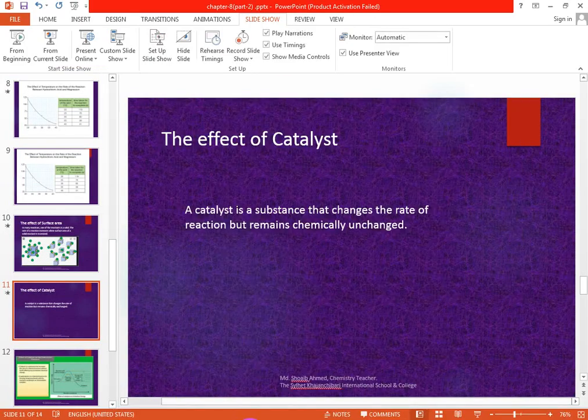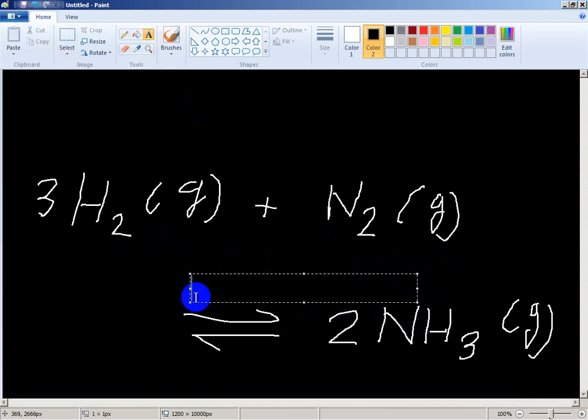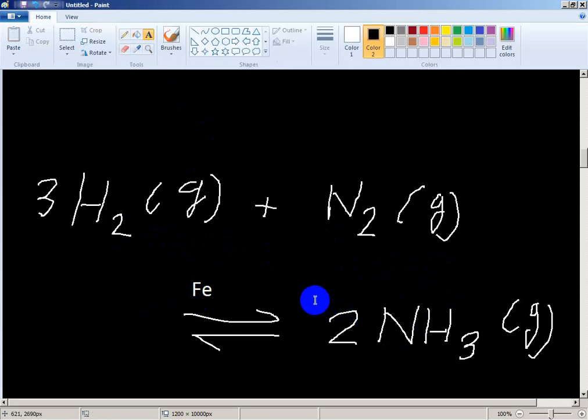I have shown these things. For this reaction, when hydrogen and nitrogen react to form ammonia, this is the formation of ammonia. This reaction requires more time. If I use an iron catalyst in this reaction, the reaction becomes faster.